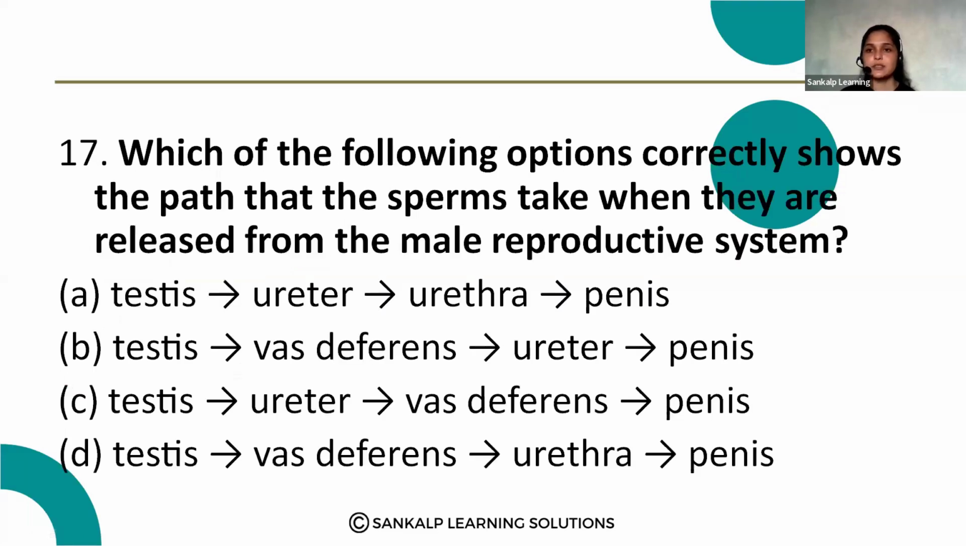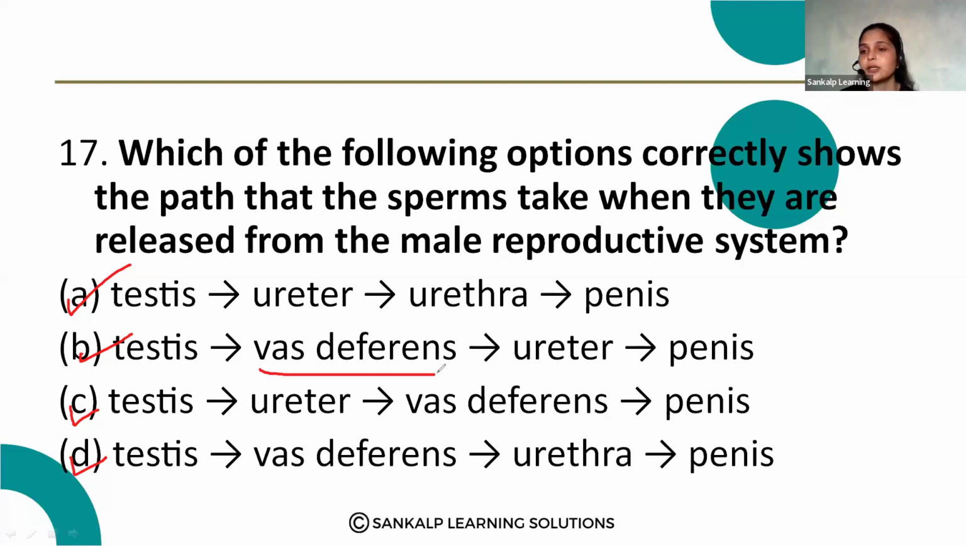Which of the following options correctly shows the path that sperms take when they are released from the male reproductive system? Read the question properly. Yes, they are released from the testes, where the production of the sperms takes place. So we can see the testes in all the options. And they move through the duct called the vas deferens. So we can observe the vas deferens.